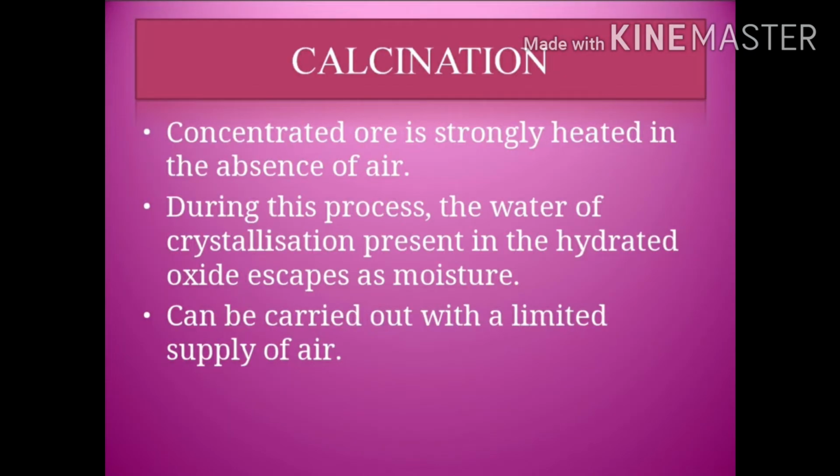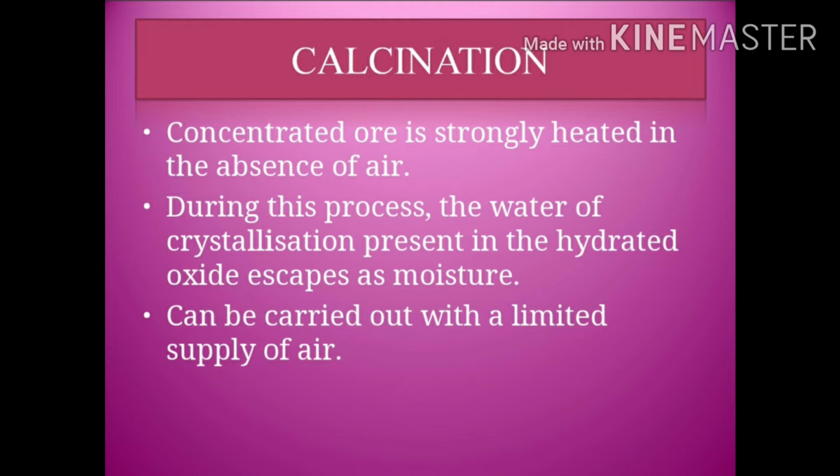Next one, calcination. Calcination is nothing but the same thing, strongly heating, whereas in the absence of air. So, the roasting and calcination difference we have seen already. Roasting means the same concentrated ore is strongly heated in the presence of air. Calcination means the concentrated ore is strongly heated in the absence of air.